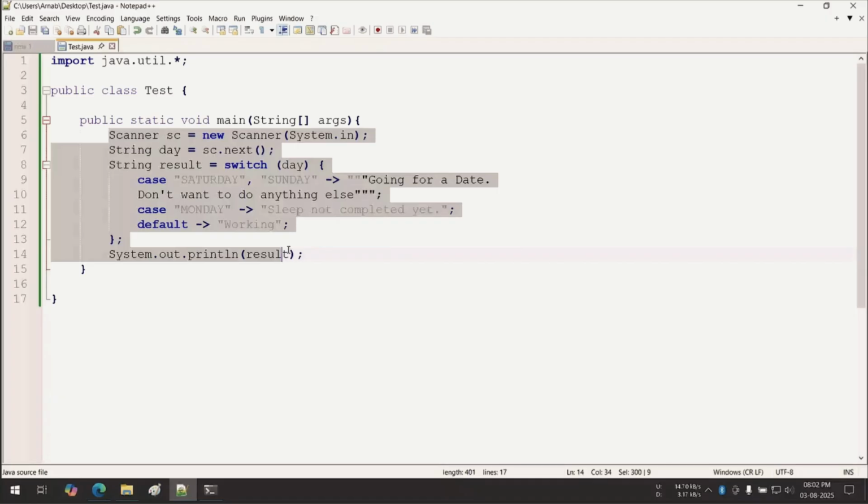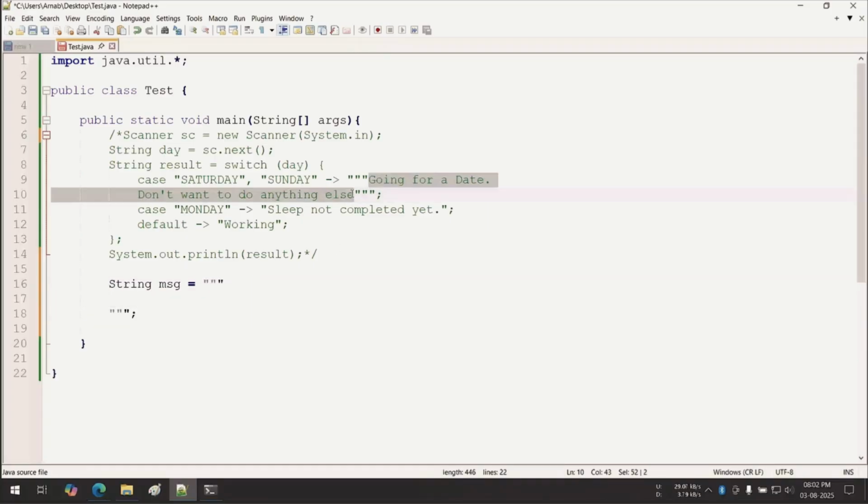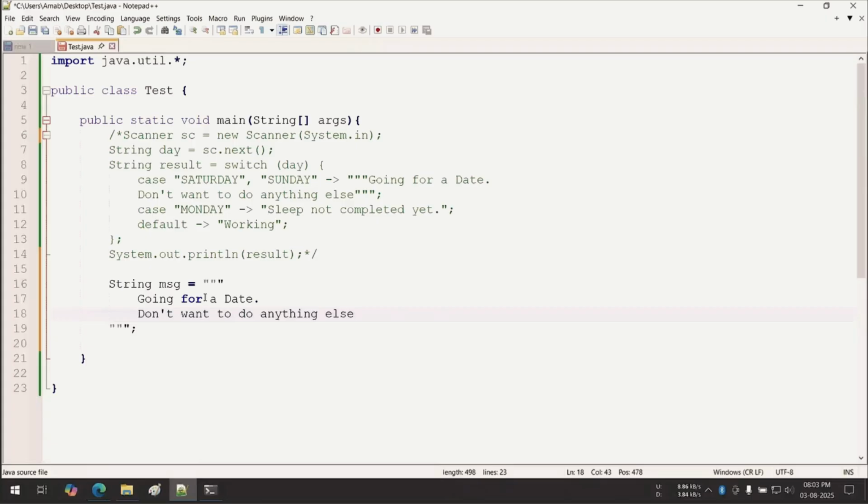Suppose a string message you are going to send to your girlfriend or boyfriend, whatever. Inside this, I'm writing going for a date, don't want to do anything else. Actually you are not writing to a boyfriend or girlfriend, but if your friend is asking something, then you give this response. Then print this.